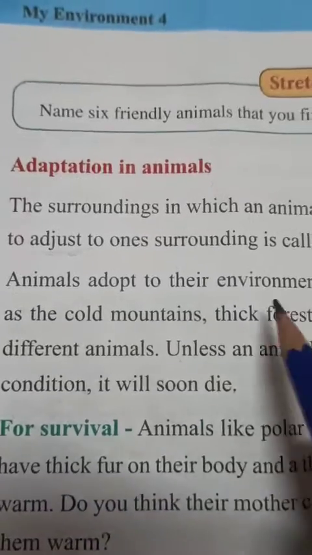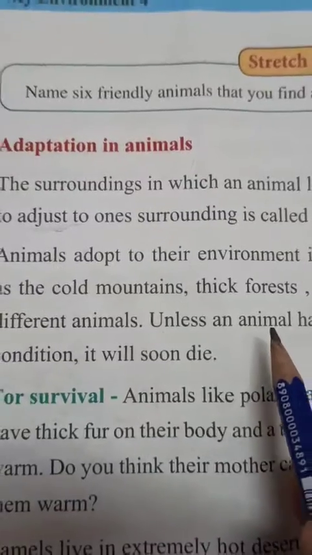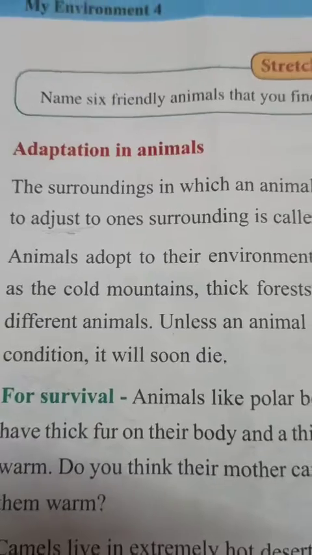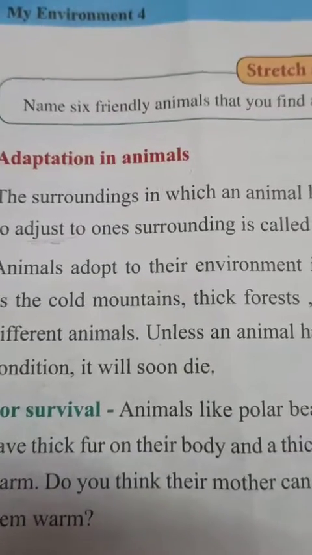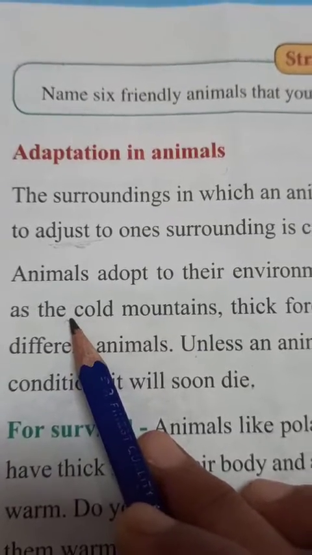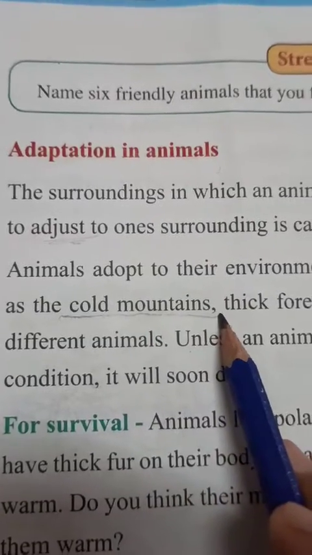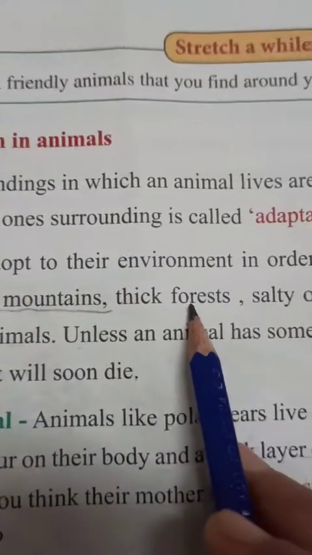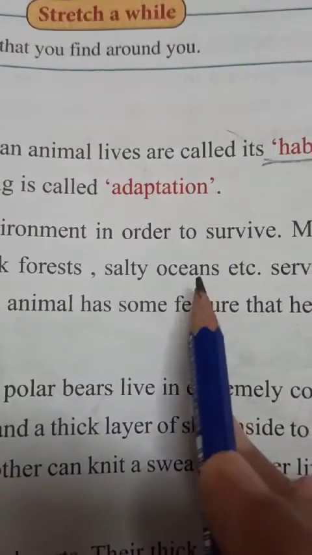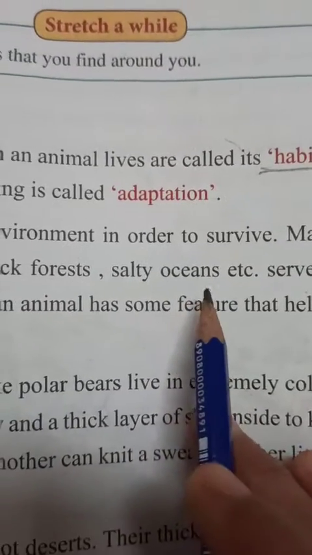You know children, in this paragraph they explained that different types of animals live in different kinds of environments. Some animals live in the cold mountains where human beings find it very hard to live, and in thick forests, and in salty oceans, and except these, desert areas are also there.